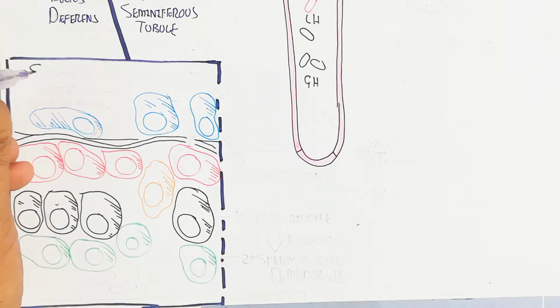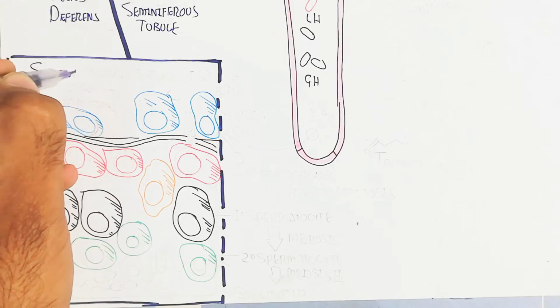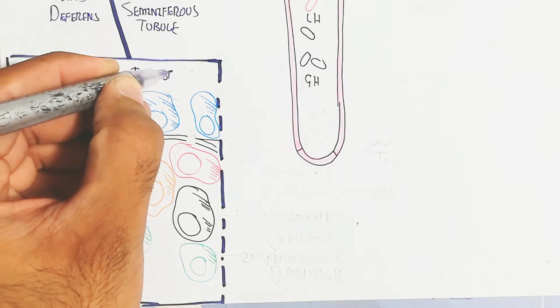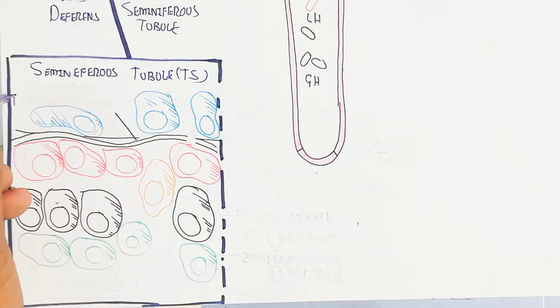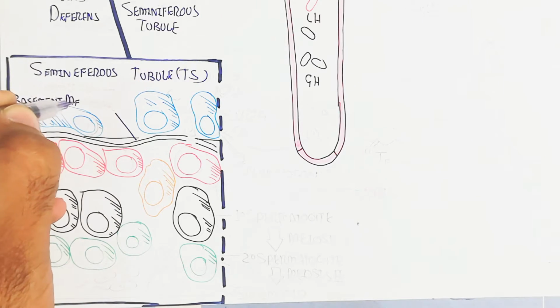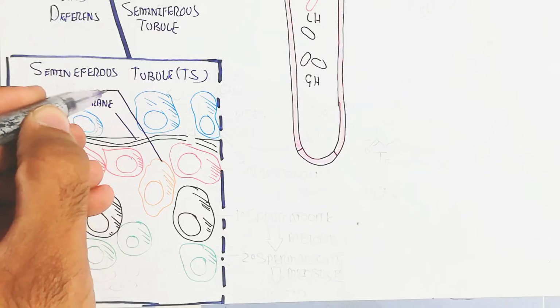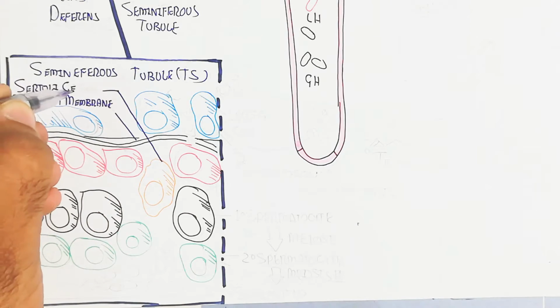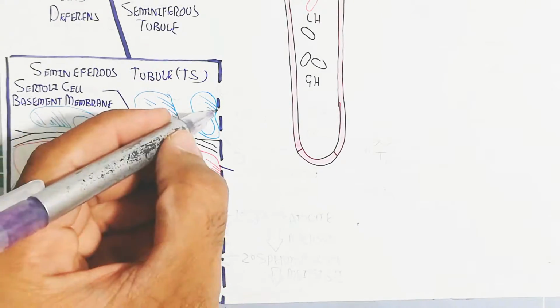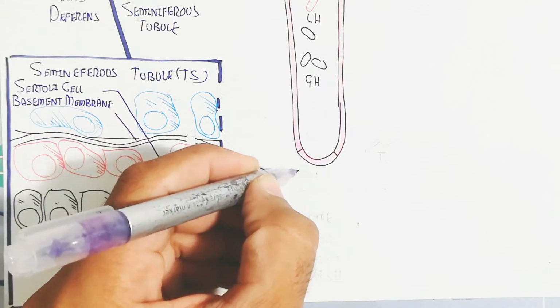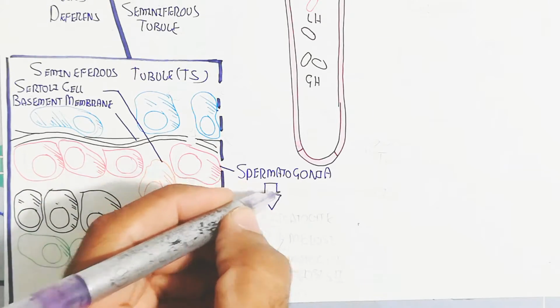The outermost layer, in blue color, is the Leydig cell, while inside, the spermatogonia will grow and undergo mitosis to form primary spermatocytes. After meiosis 1 they become secondary spermatocytes, and meiosis 2 will lead to the formation of complete spermatids.